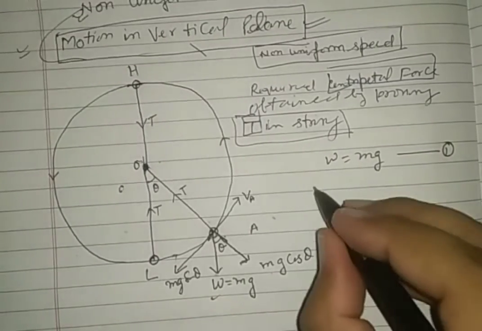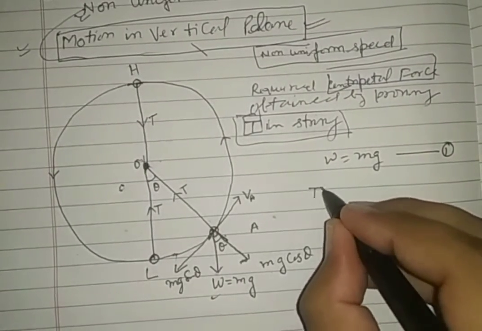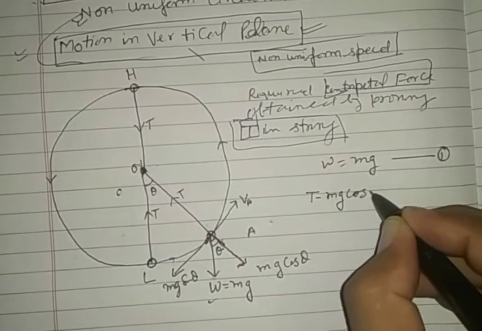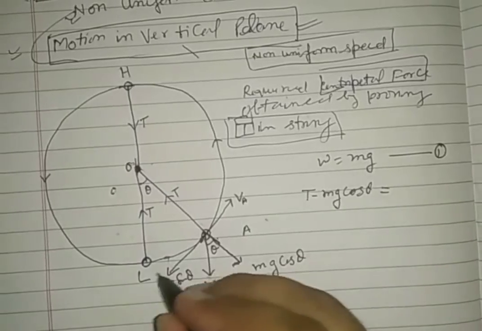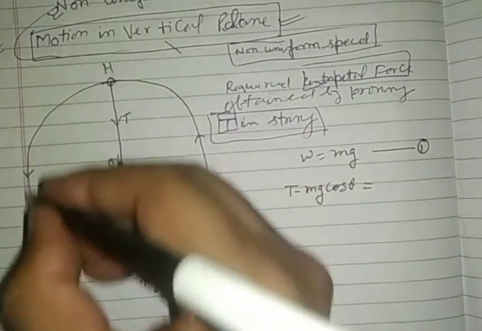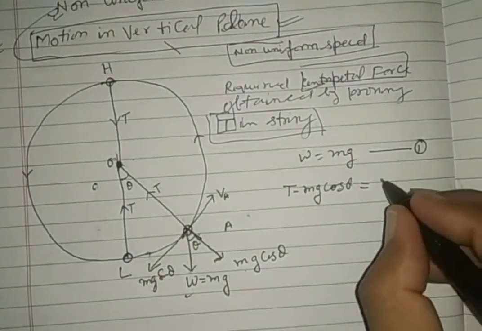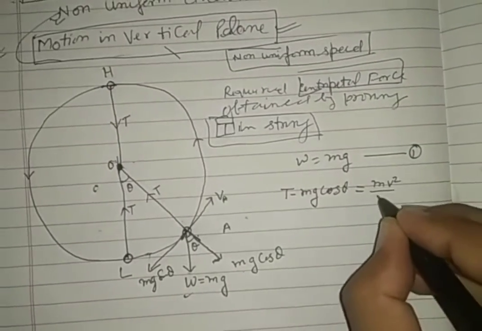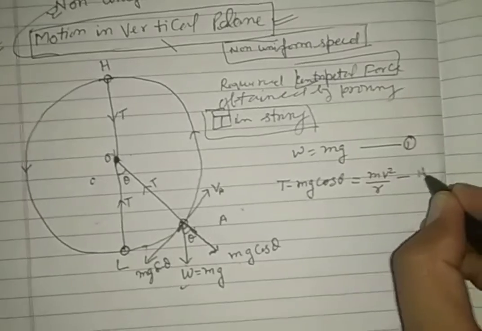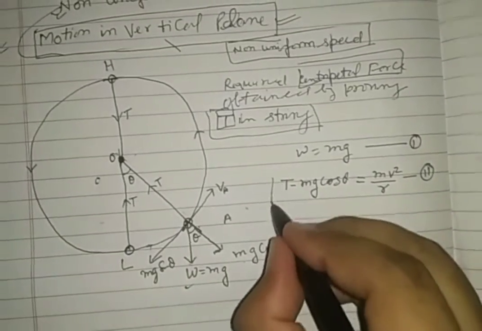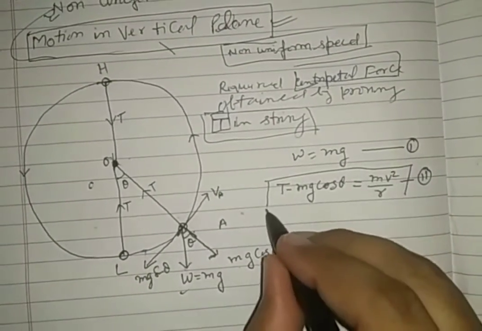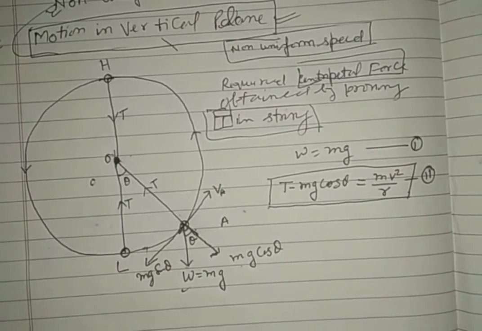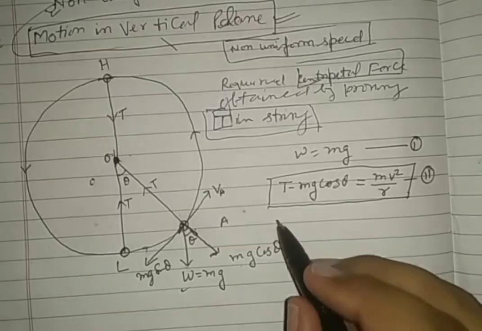So we can write tension in the string minus mg cos theta provides the required centripetal force to move the particle in non-uniform circular motion. See this equation very carefully, how I get it.